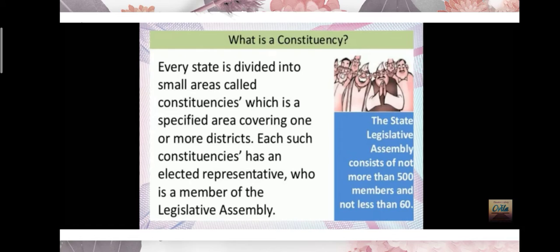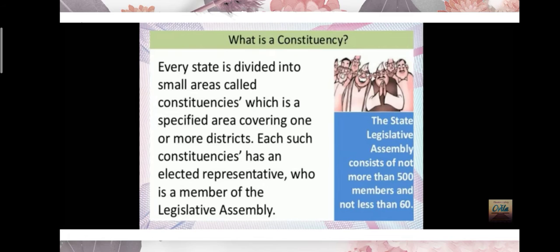Each such constituency has an elected representative who is a Member of the Legislative Assembly, and that MLA represents the constituency in the assembly. Understood?